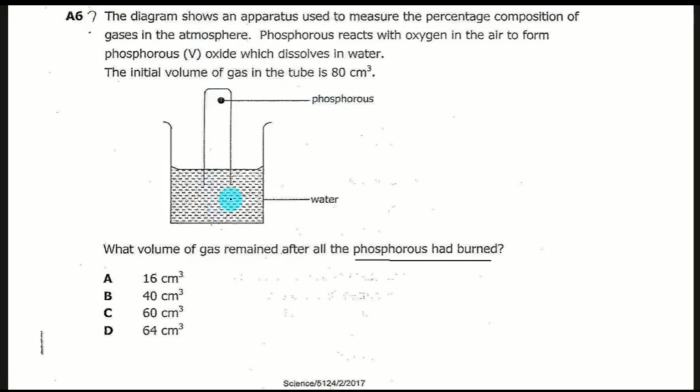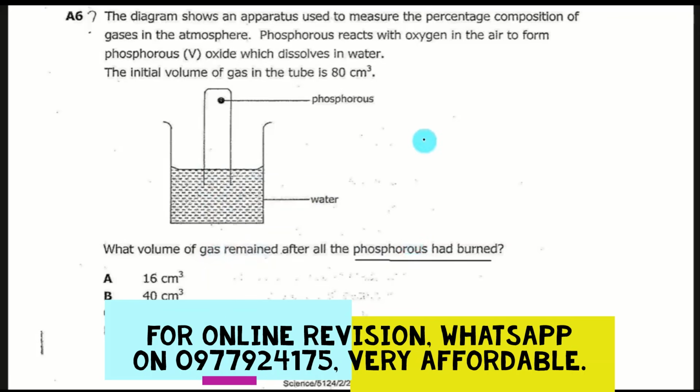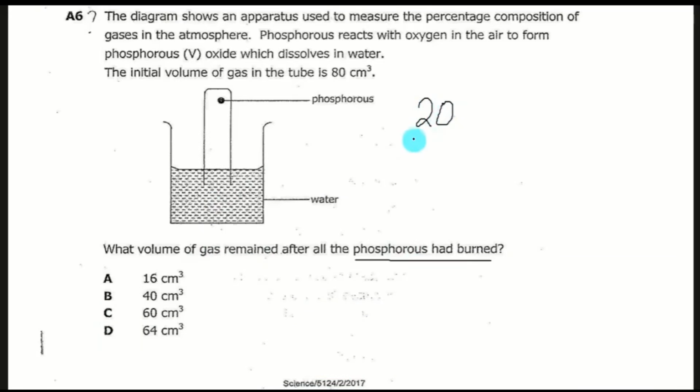But using my own understanding, let's say oxygen got finished, and we know the percentage of oxygen in air is, let's say, 20% or 21. So we say 20% over 100 of 80. The total air you have is 80. If you do 2 times 8, you get 16.